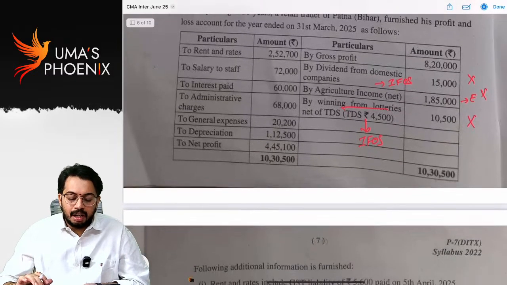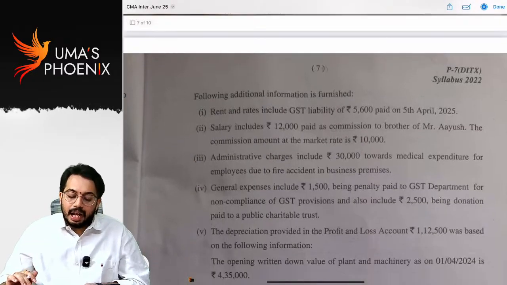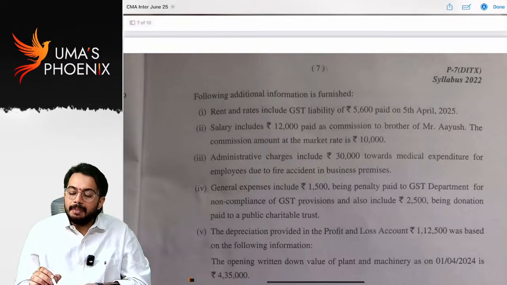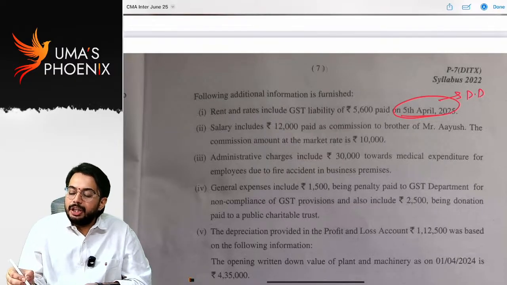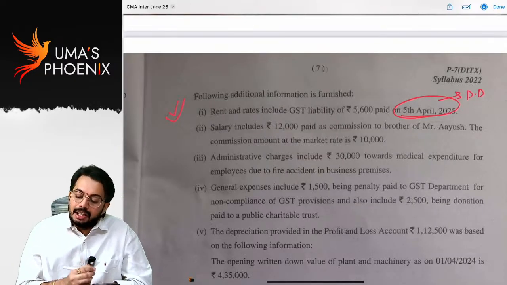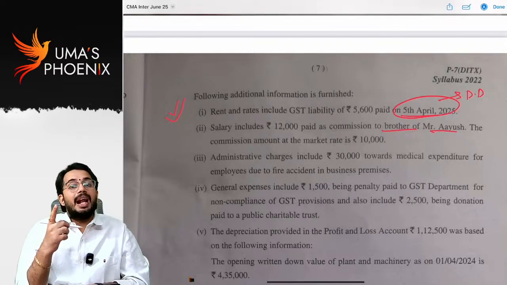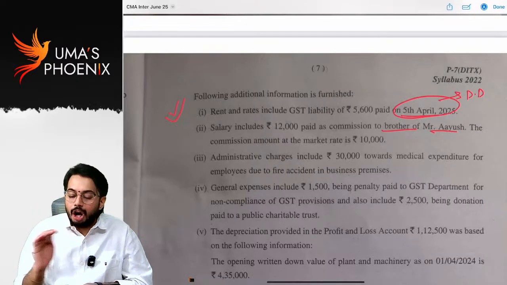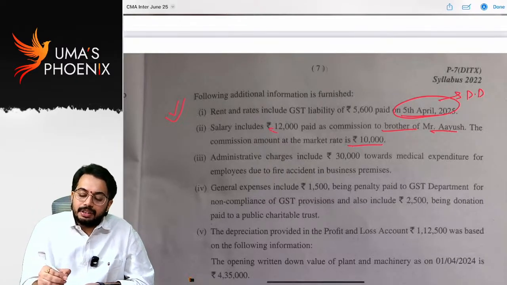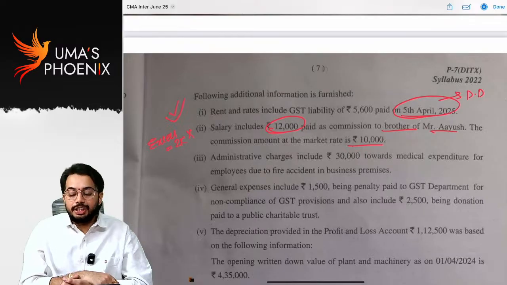Next, depreciation as per accounts, that is also not allowed. Rent and rates includes GST liability 5600 paid on 5th April. See, this is paid within due date, so allowed as deduction. Salary includes 1200 paid as commission to brother of Ayush. Brother is a relative. As per 40A(2), excess payment made to brother is not allowed. So market rate 10,000, amount paid 12,000. How much is excess? Excess is 2,000. That is not allowed as deduction.